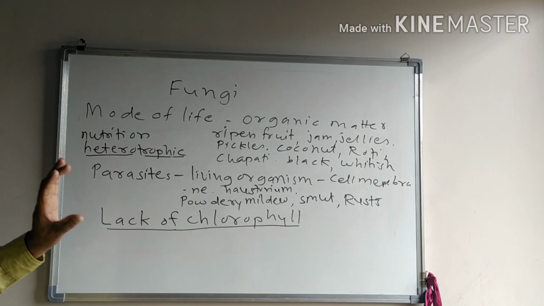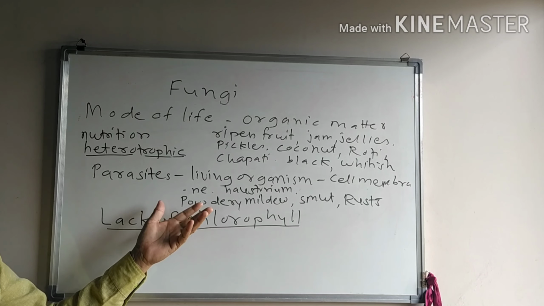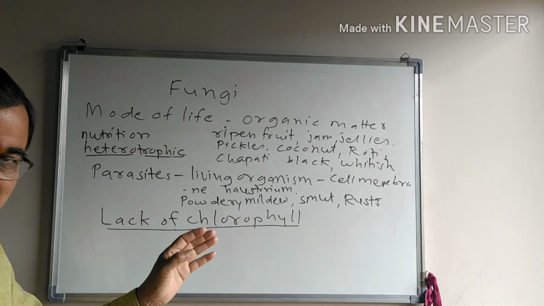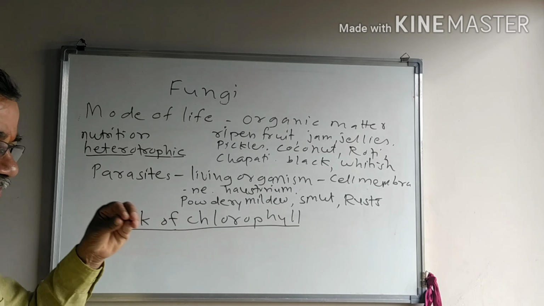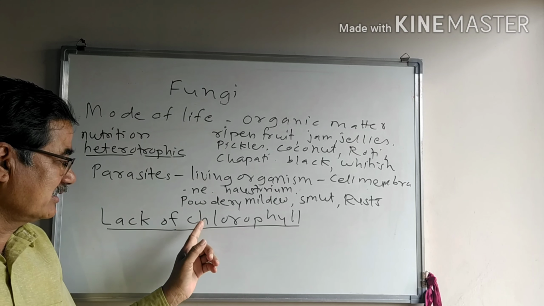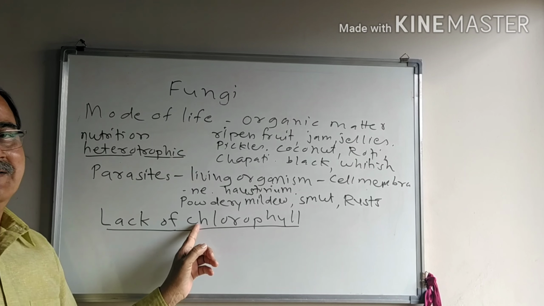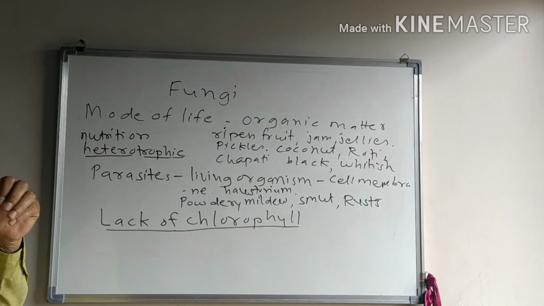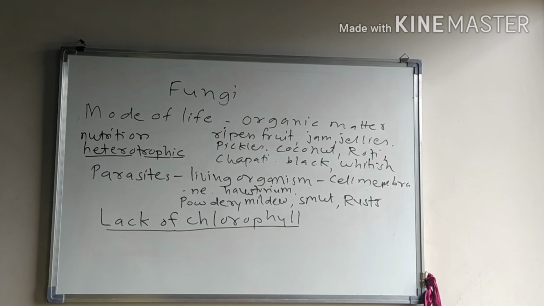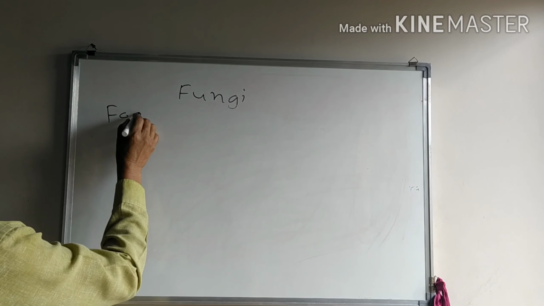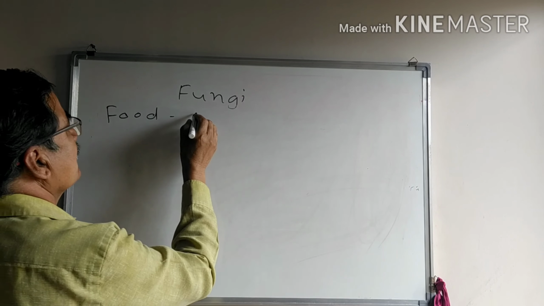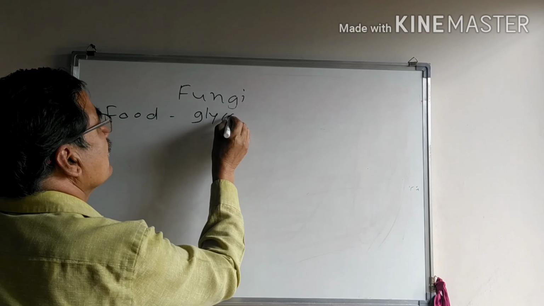Therefore, they are unable to synthesize food during sunlight in the form of carbohydrates, that is, starch. Since chlorophyll is absent, their mode of life is heterotrophic and parasitic. The reserve food material in this fungus is known as glycogen.